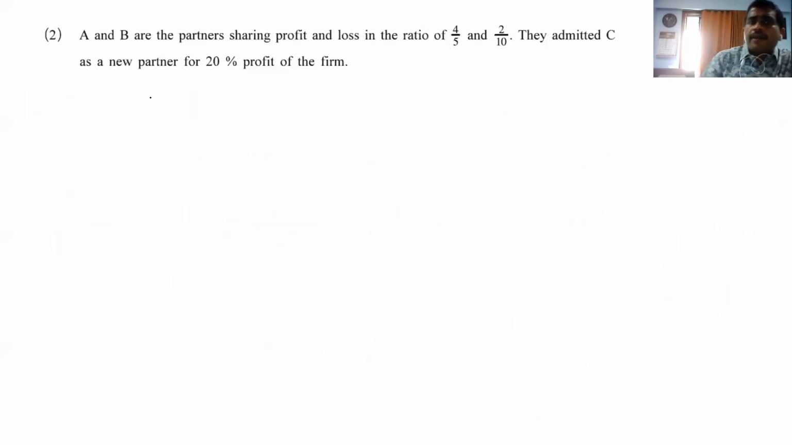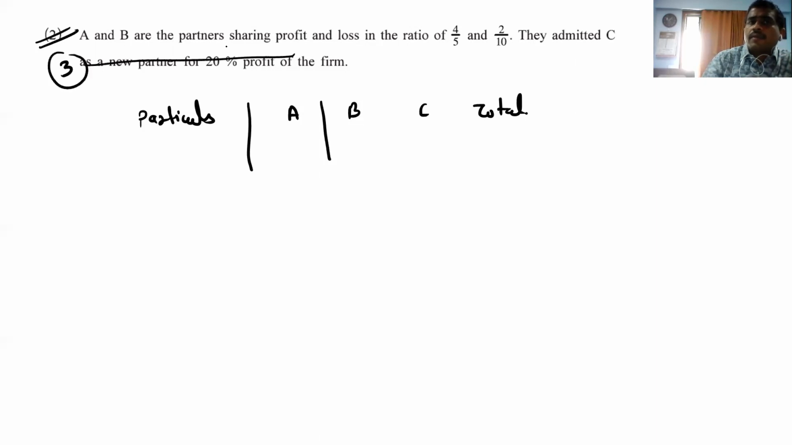Let it be. So now again the column we have to make particulars A, B and C. You're getting? We are preparing the new column for the third question. It is not for this one. It is for the third question. Okay. So let's see.